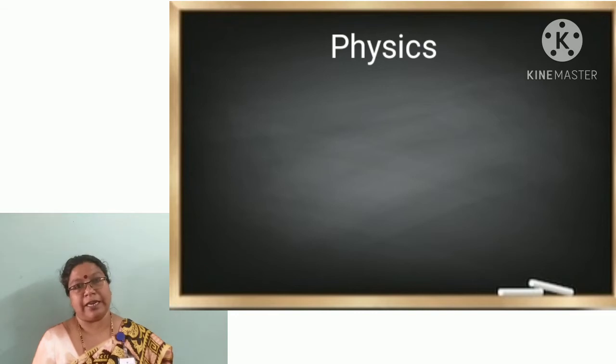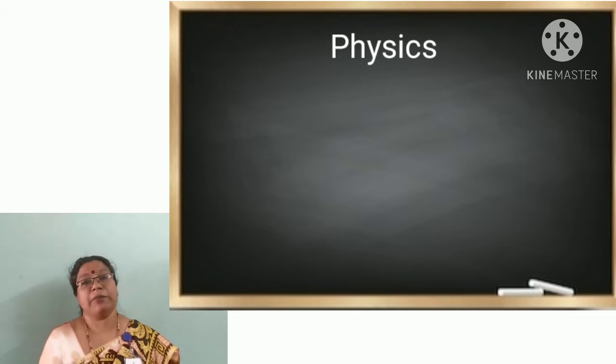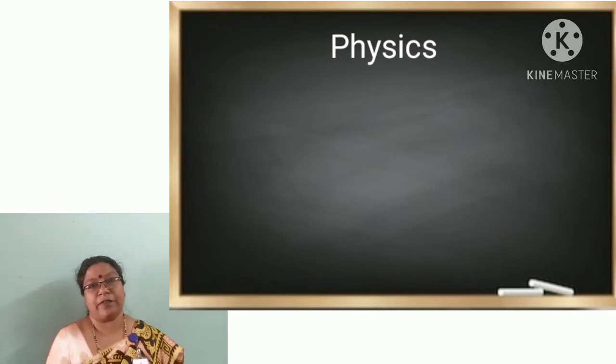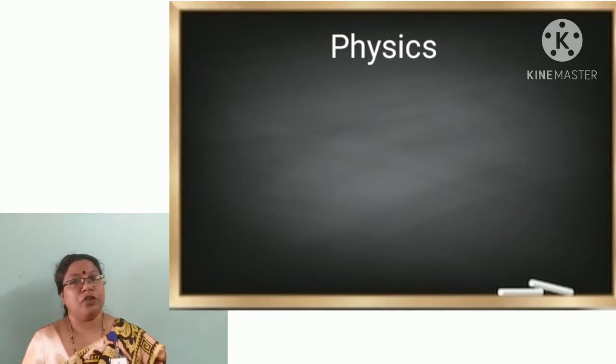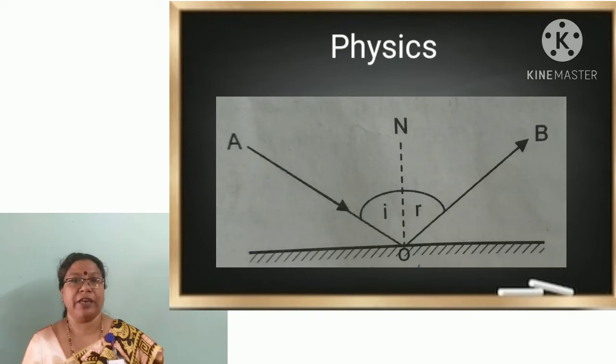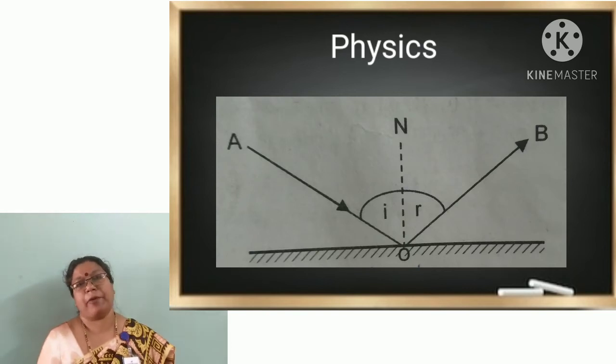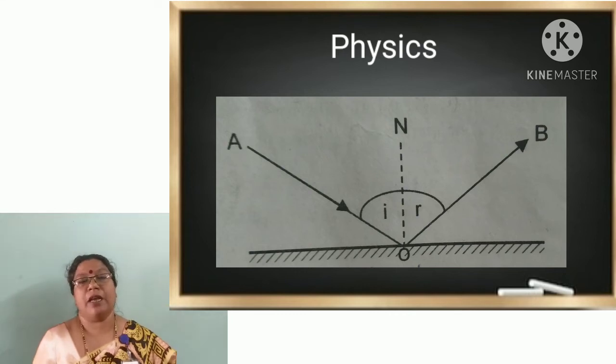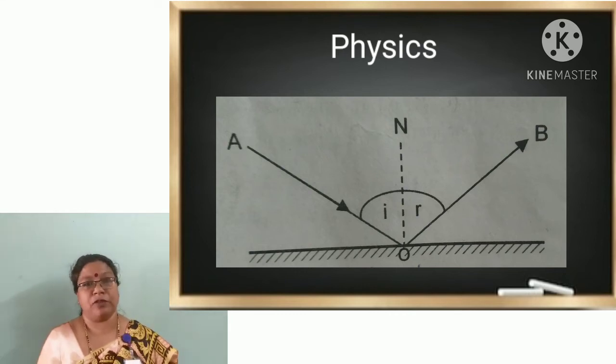So light that is falling on a smooth surface comes back into the same medium, and this phenomenon is known as reflection of light. Here, as you see in the figure, it shows a simple demonstration of reflection of light. While you were studying reflection of light, you may have come across many new terms. So we will rewind all the terms once again.